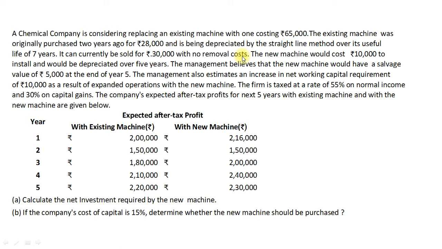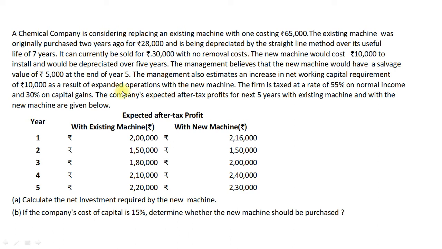The difference is 2,000. So out of the total profit of 10,000, 2,000 is our capital profit, that is 30,000 minus 28,000, and the remaining 8,000 is our revenue profit.